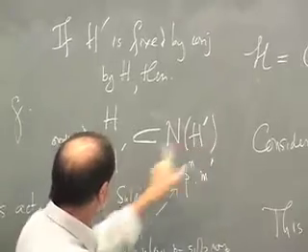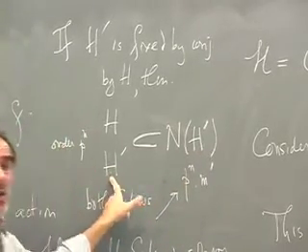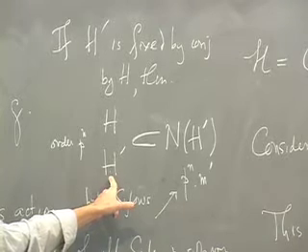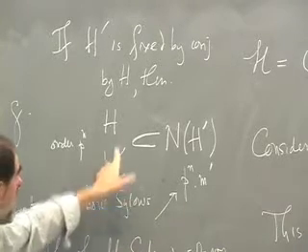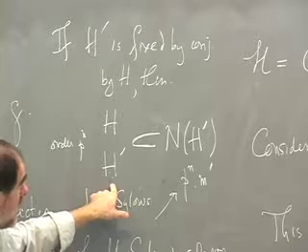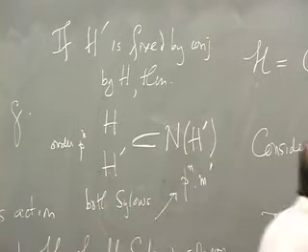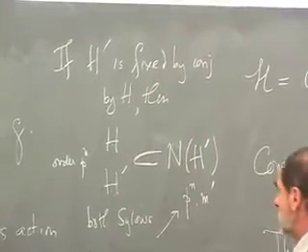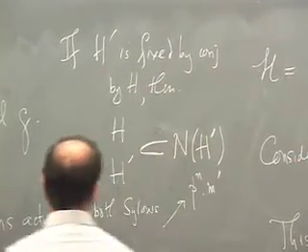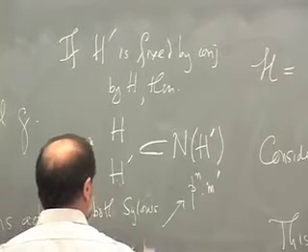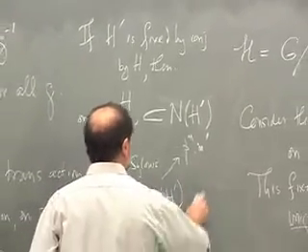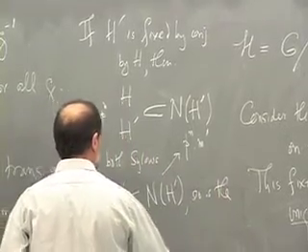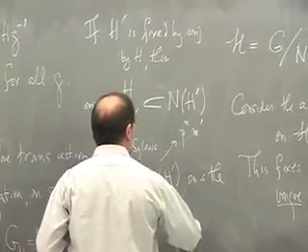But the normalizer of h prime contains h prime as a normal subgroup. And remember, when we had a normal subgroup, it was the unique Sylow p. Therefore, h has to be equal to h prime. And therefore, this fixed point that we thought was a distinct fixed point is actually equal to h. Both Sylows. h prime is normal in the normalizer of h prime, so it is the unique Sylow. So h is equal to h prime.